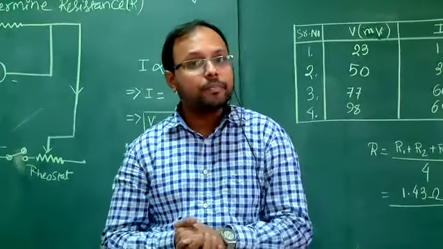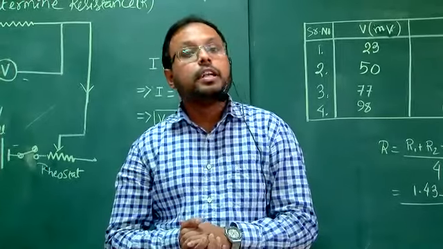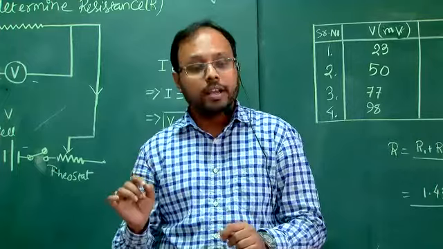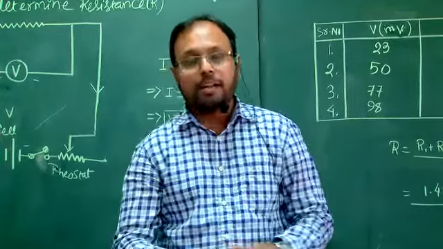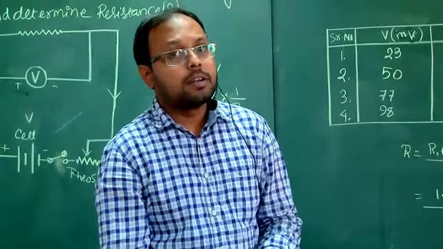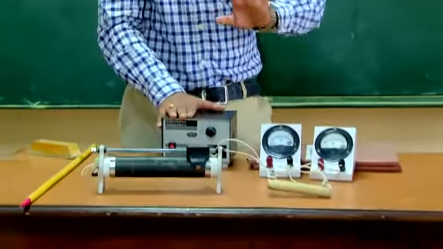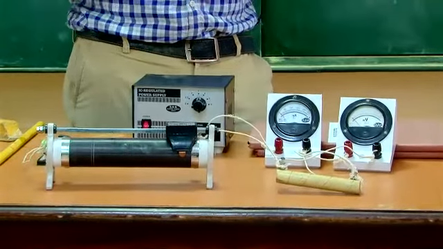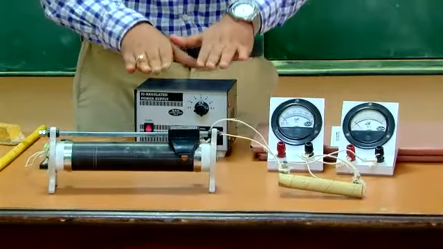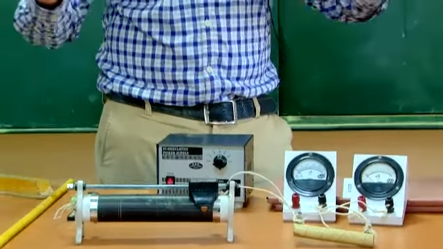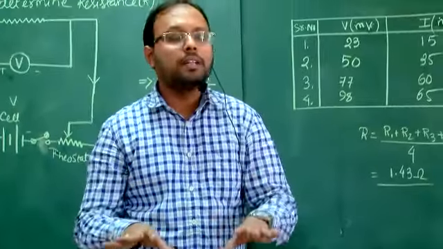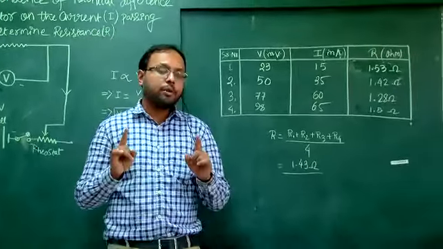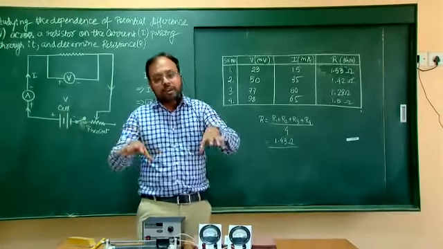Due to the heating effect, fluctuation in current happens. That's why I am not getting the exact value. The apparatus was on for a long duration of time, so I got a slight fluctuation in the result. That is one precaution you should follow when doing this kind of practical. You should not switch the apparatus on and start talking with your friends. You should complete this within 5 minutes, else due to the heating effect, current fluctuations will happen. First point. Clear?